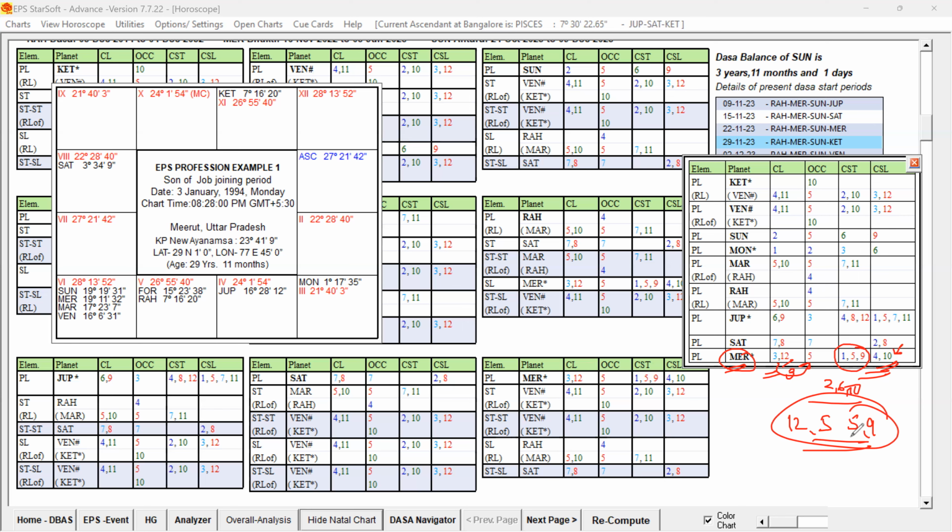For the progress, when 12 is connected and 5 and 9 are repeated, it is not so good for the 2, like 2, 16. So there will be some weakness, provided these planets are in the star of 8 and 12 significator. You understand? But 8 and 12 will support these 12 and 5, all these things. You can understand. So only that way we can see that.